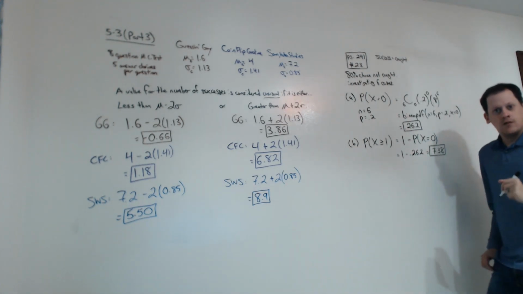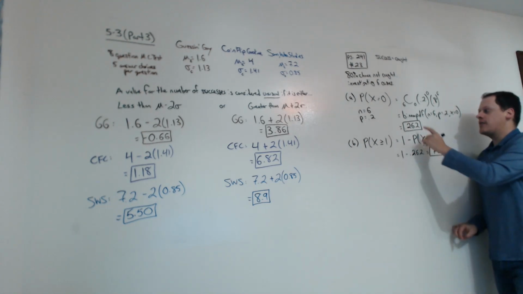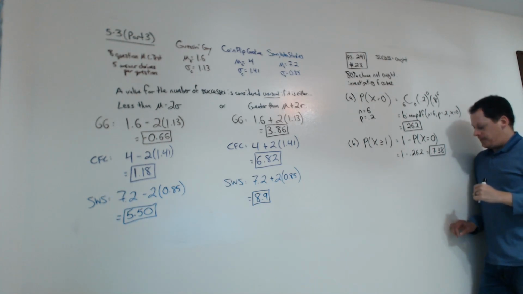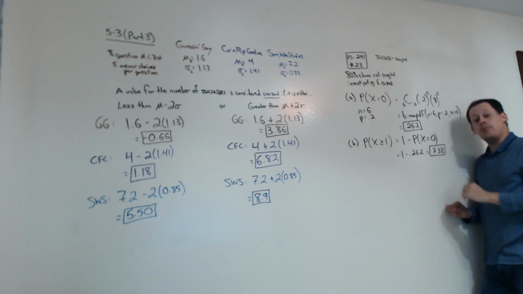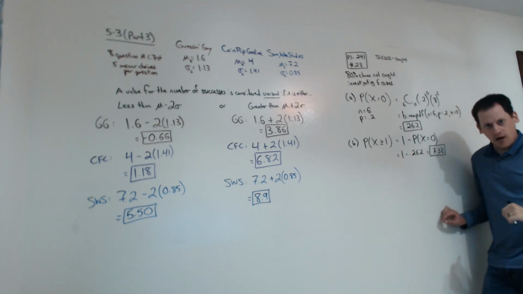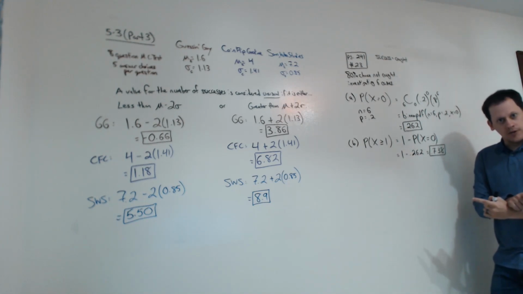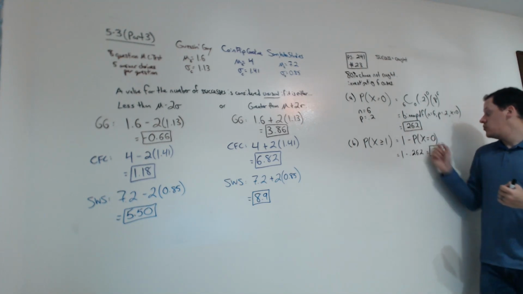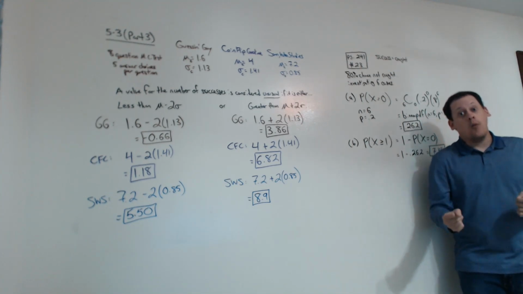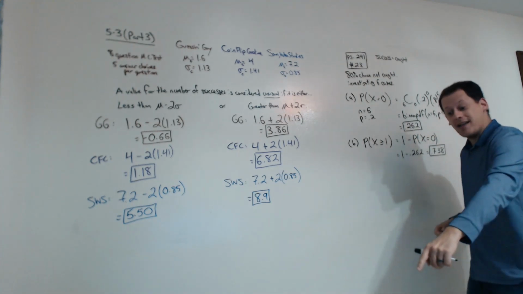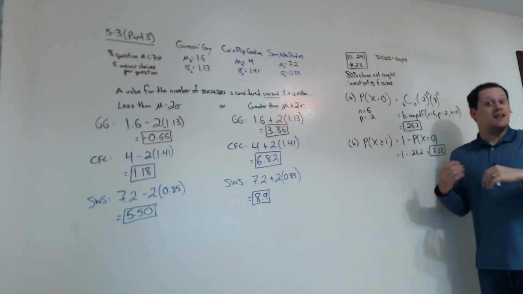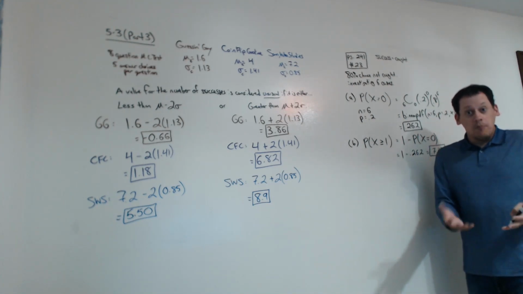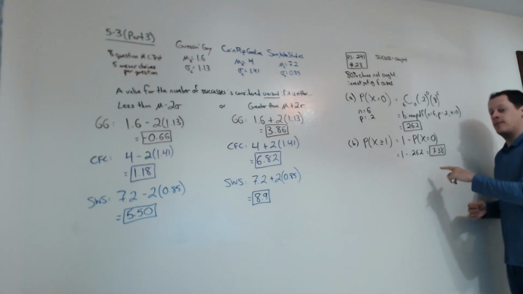Okay, so what this is saying is, there's a 26.2% chance that none of the cases get solved. But that leaves a 73.8% chance that at least one will be solved. Those events are complements of each other. It would have been even better if you noticed that these two things were complements of each other right away, if you had just read parts A and B and then noticed that B was the complement of A. I'm not expecting you to know that right off the top of your head, but it would save you a lot of time to know that.